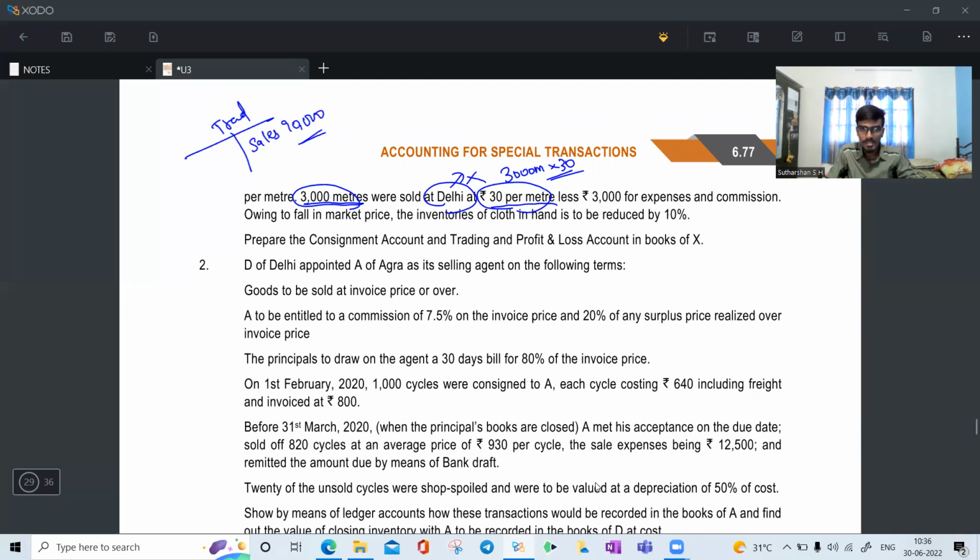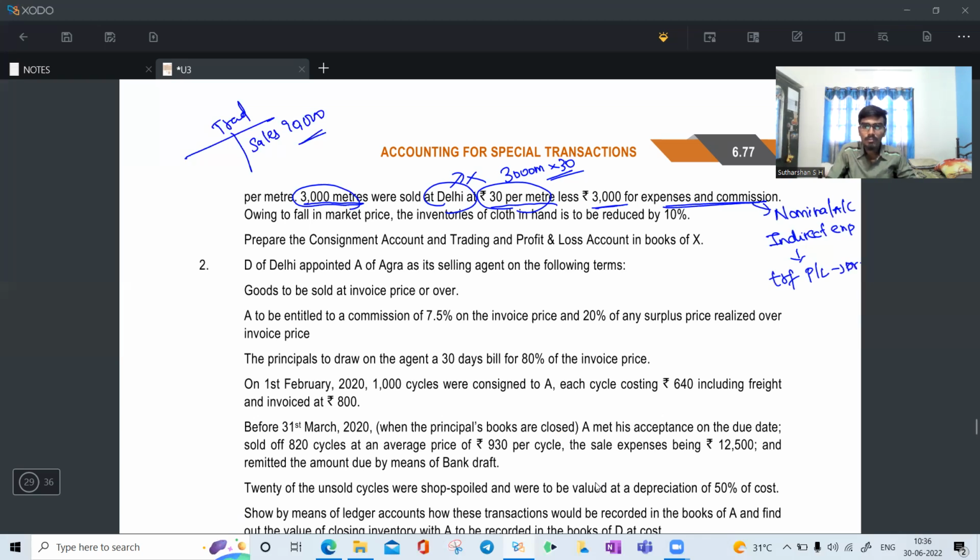This is a normal sale, made by the consignor itself in its own place. Then 3,000 as expenses and commission. Expenses and commission is a nominal account and an indirect expense. Any indirect expenses should be transferred to the profit and loss account on the debit side.